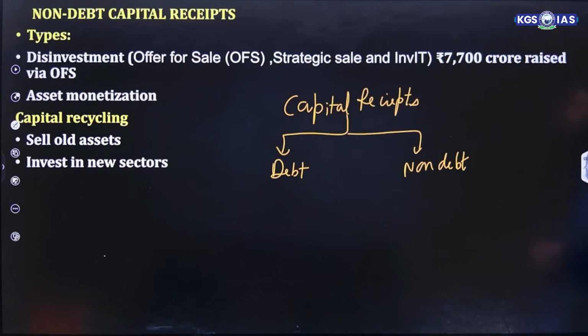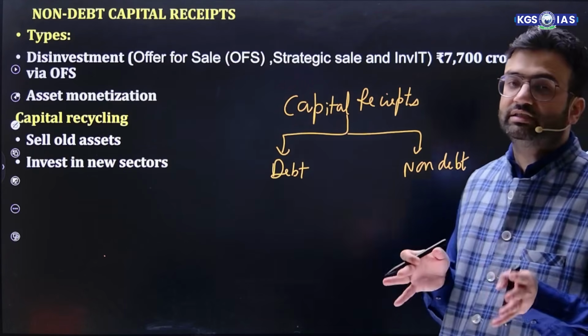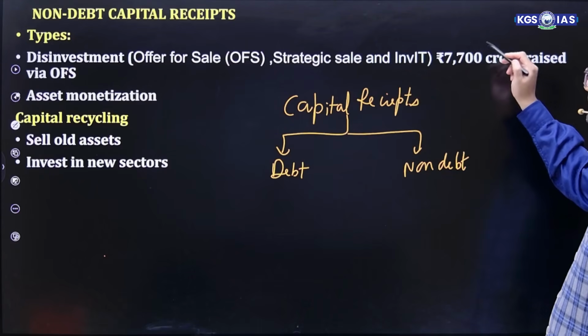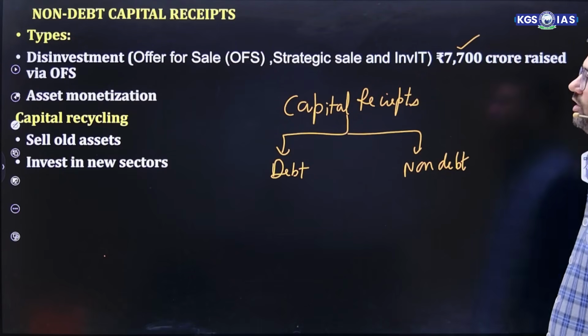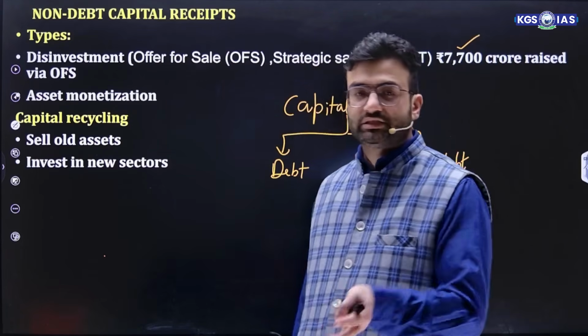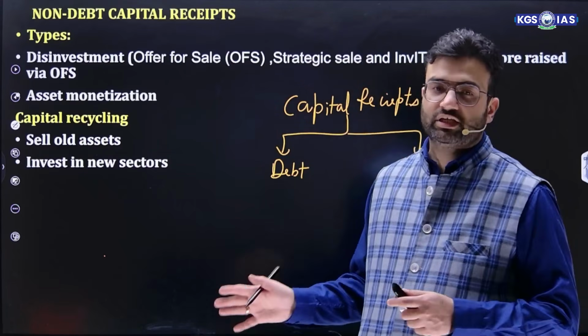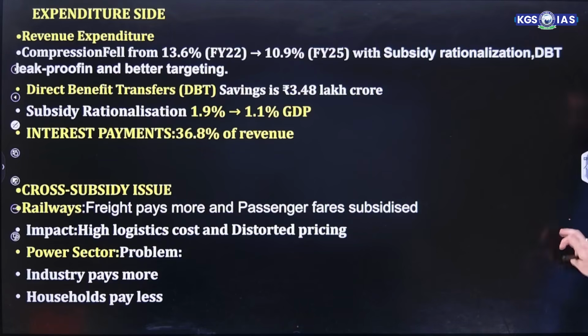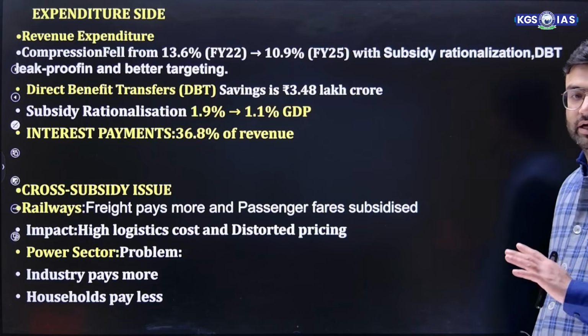So it has two further components: disinvestment, that is offer for sale, strategic sale, and infrastructure investment trust, that is InvIT. Around 7,700 crore was raised via offer for sale. The government is also focusing on asset monetization, that is selling old assets and investing in new sectors. Now, if we talk about the expenditure side, what about the expenditure side?